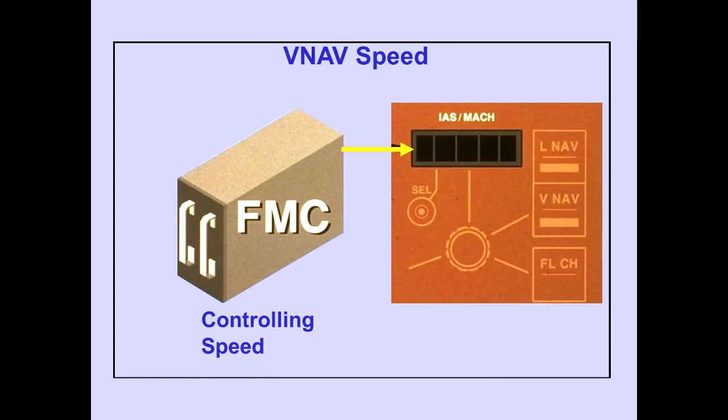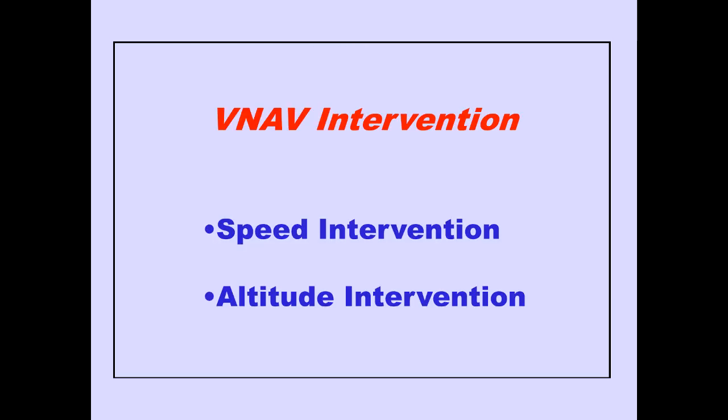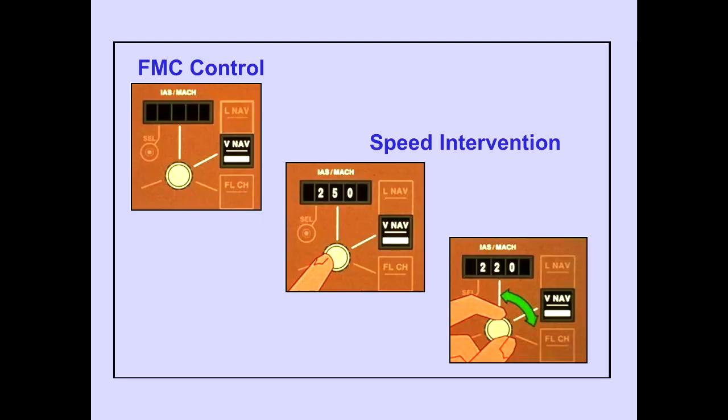When the FMC is controlling speed, the IAS Mach window is blank. VNAV intervention includes speed intervention and altitude intervention. To accomplish speed intervention, push the IAS Mach selector.